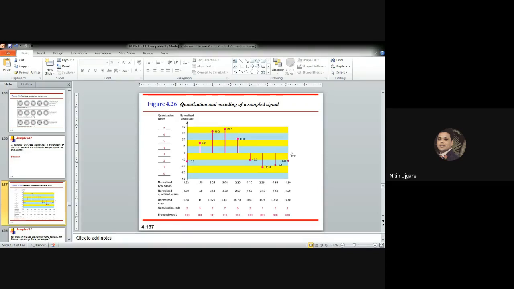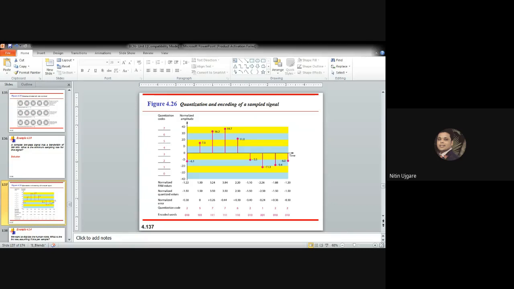Let's say that the value of L that we want to use is 8. The quantization levels that we want to use is 8. So maximum voltage is 20, minimum voltage is minus 20. So 20 minus minus 20 divided by 8. So minus will get plus. So 40 divided by 8 is equal to 5. So the width of the zone that we have calculated will be 5. And you can calculate that there are 8 zones for the given range of the amplitude, from minus 20 to plus 20.